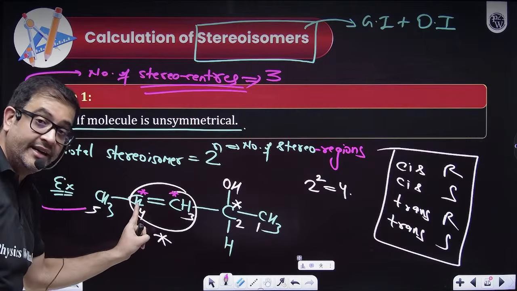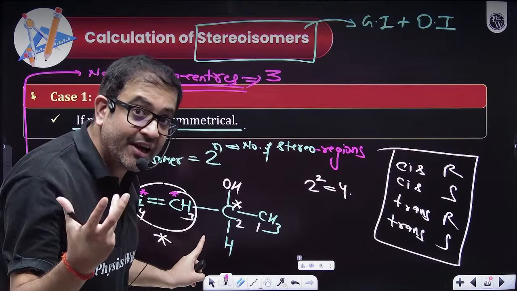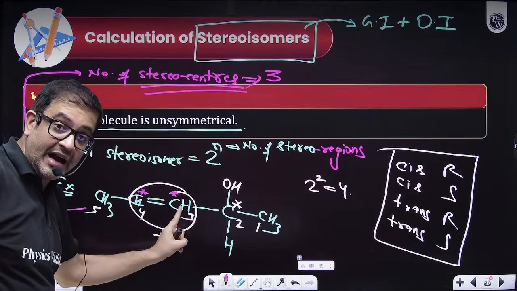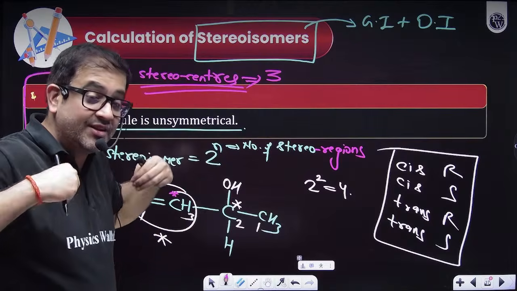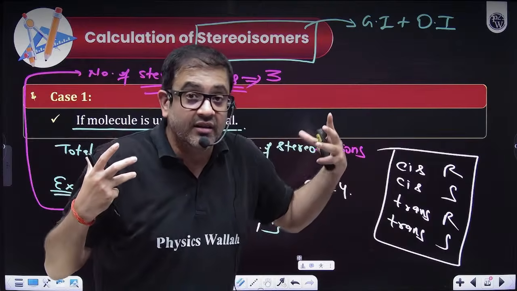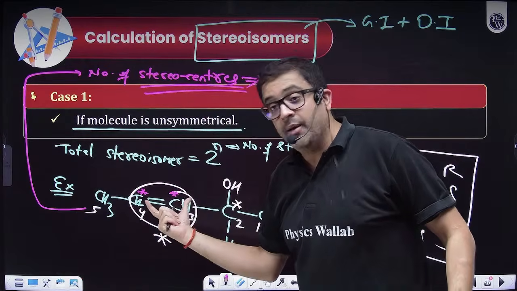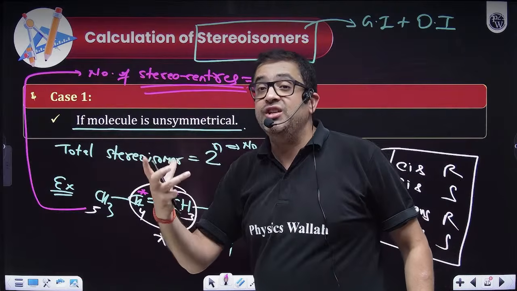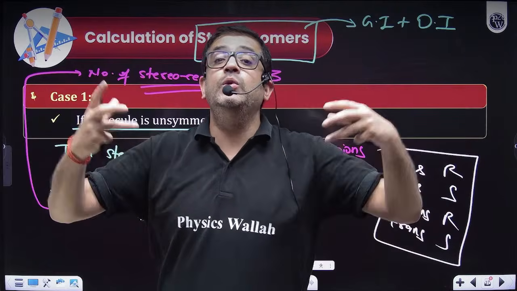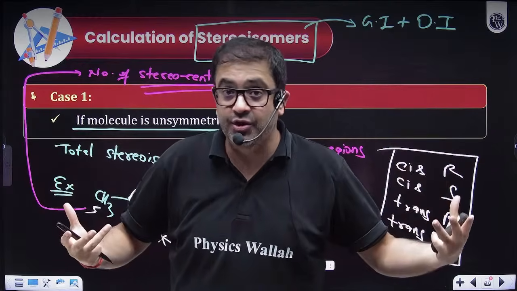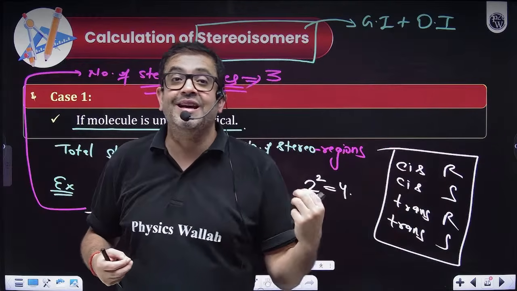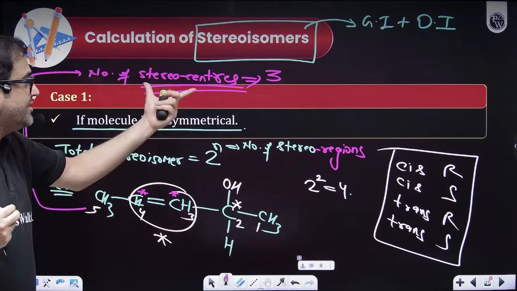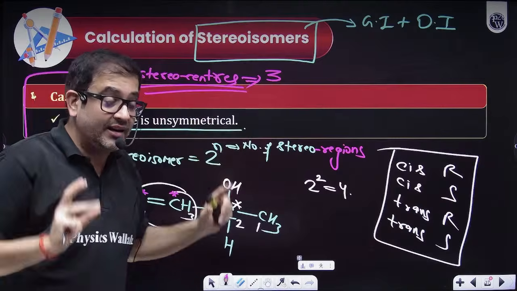This is also a center creating the restricted rotation. That's why geometrically it is restricted. This is also a carbon which is actually a stereo center, restricting the rotation. Combining both of them, you are getting a stereo region, because of which I am getting two different stereoisomers, the diastereomers, because cis and trans geometrical isomers are also diastereomers. So please make sure of this, although mains will never ask them, but at least know them.